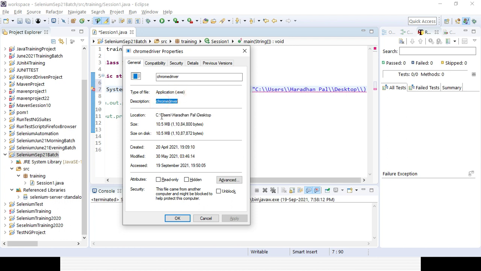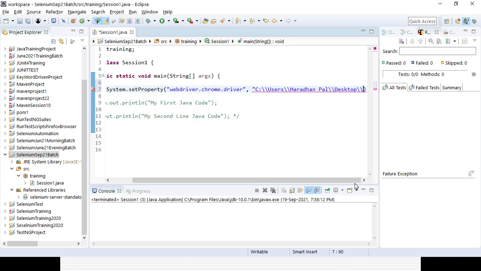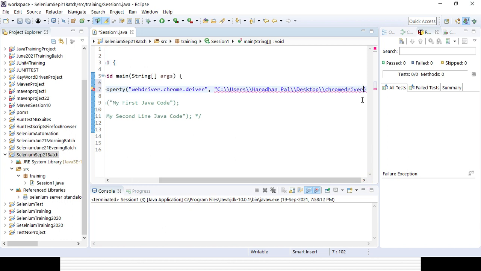Everything will be in double quotes, and all your lines of code will end with a semicolon. That is the common thing for Java. I will let you know everything whenever I start Java.